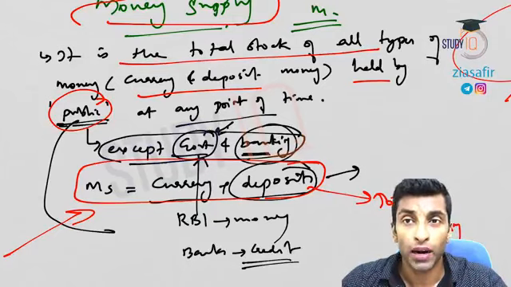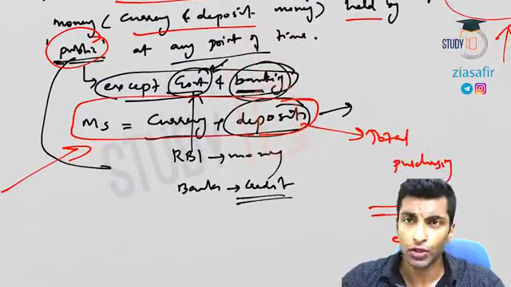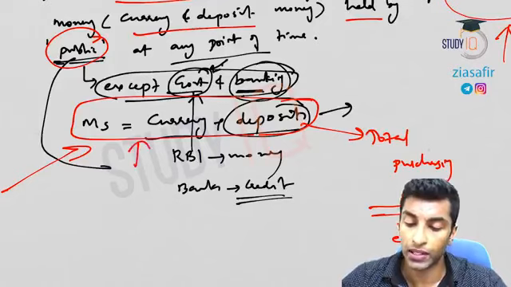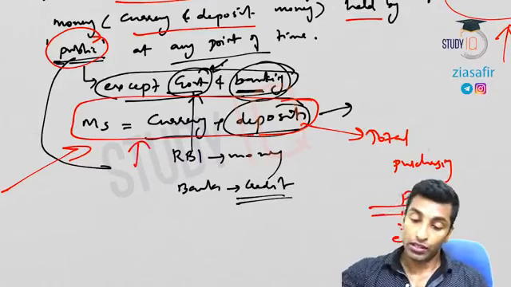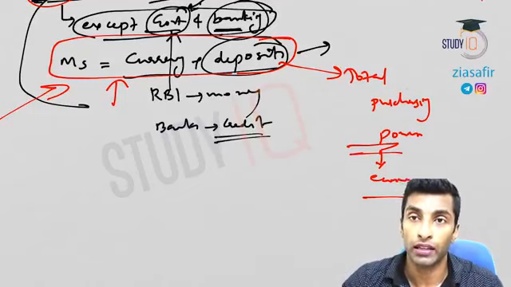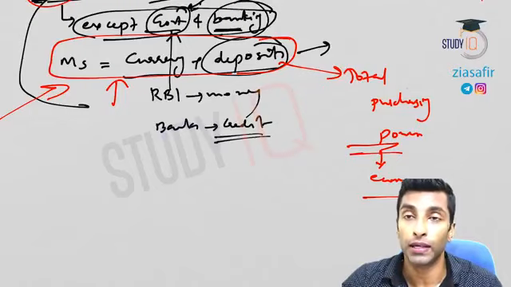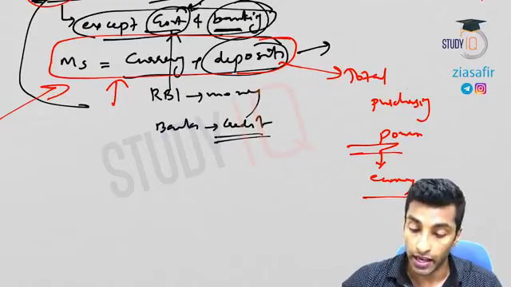Okay, why not government? Because government creates money. Why not banks? Because banks create credit. Okay, so RBI is part of government. I have already told you. So this is what we have done. So money supply simply means currency plus deposits. Okay, so this is what we have discussed, and it actually shows the total purchasing power in the economy.